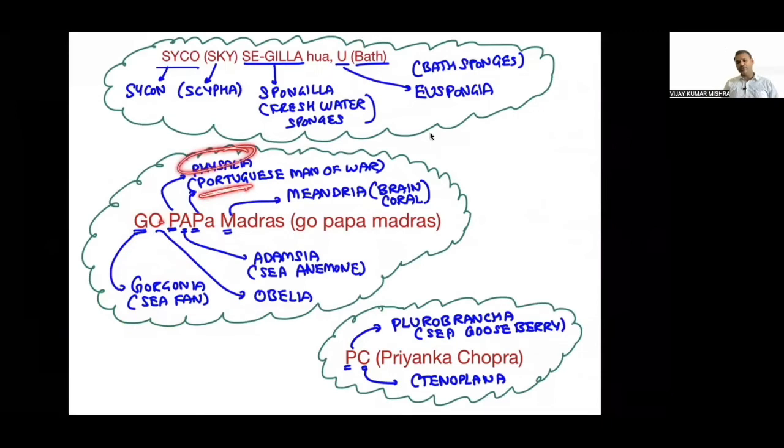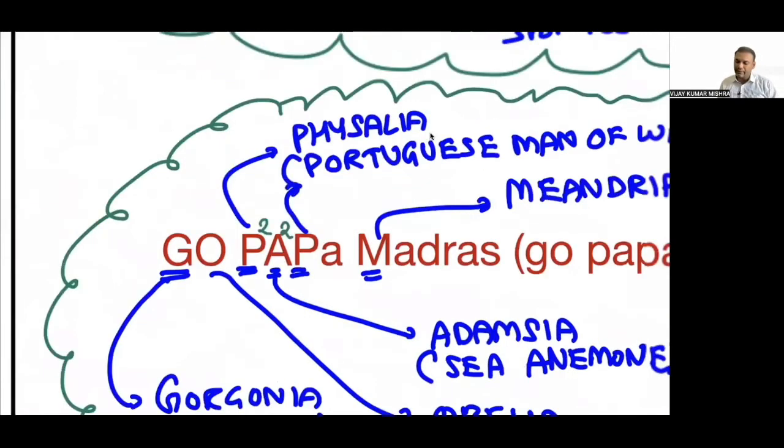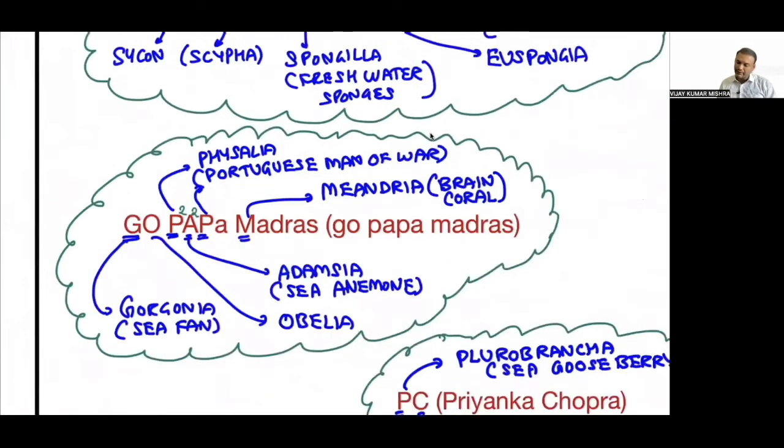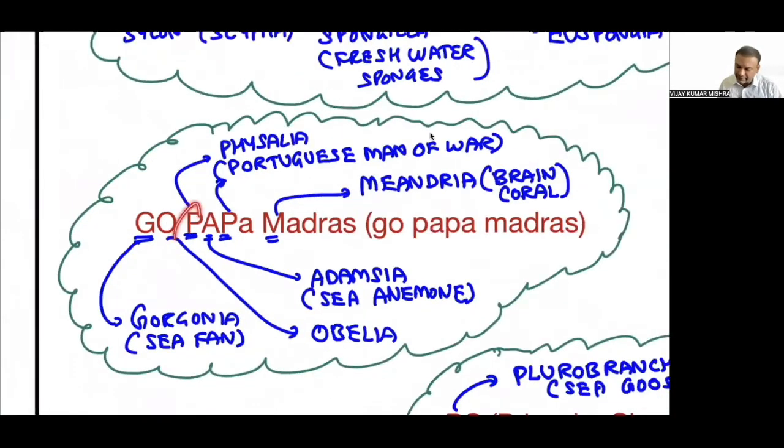Physalia is also called Portuguese man of war. A for Adamsia. Adamsia is also called sea anemone. We call it P square and A square. Just P stands for Physalia, and the same P stands for Portuguese man of war.